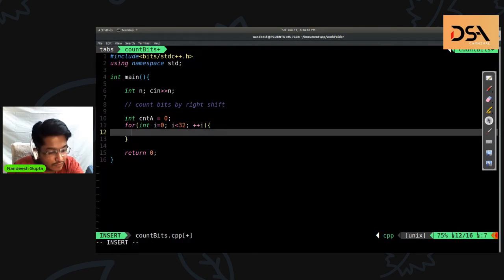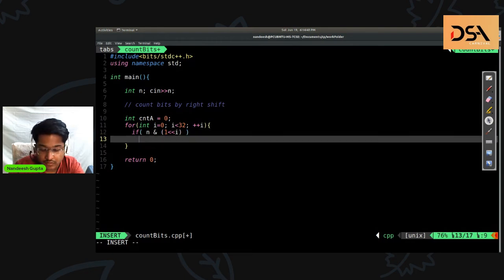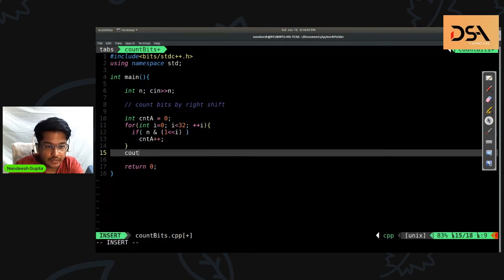And what will we be doing in this loop? We will check if the ith bit is set or not. If n and one left shift i is set, then we can say count A plus plus. And finally, we'll say method A returns count A.